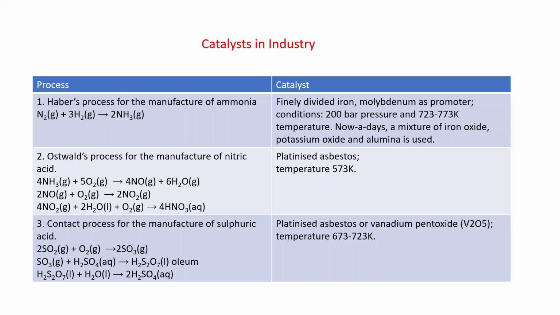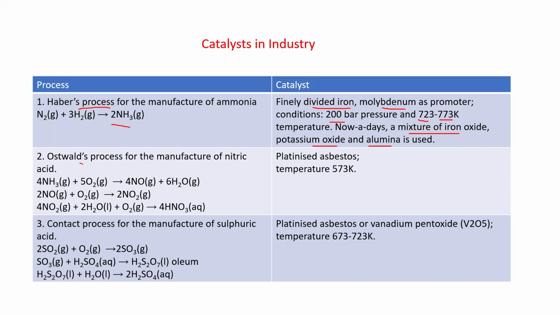Now, catalysts in the industries. Haber process: many times we have discussed this. This is used for the manufacturing of ammonia when nitrogen and hydrogen react. The catalyst is finely divided iron, and molybdenum is the promoter. Conditions are 200 bar pressure and 723 to 773 Kelvin temperature. But nowadays a mixture of iron oxide, potassium oxide and alumina is used.